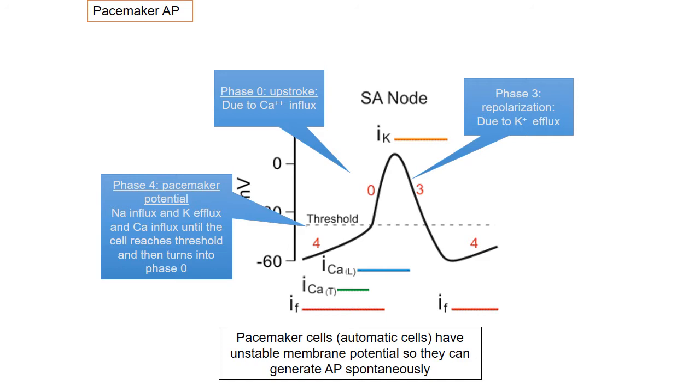After phase 0, there is phase 3. Phase 3 is the repolarization phase due to potassium efflux. And after the repolarization phase, there is again phase 4, and phase 4 is the pacemaker potential. So the pacemaker action potential is a little bit different from the other action potentials which generate at the ventricle and Purkinje fibers. Because pacemaker cells have unstable membrane potential, they can generate action potential spontaneously due to sodium influx, calcium influx and potassium efflux. And at phase 0, the rapid upstroke is due to calcium influx.